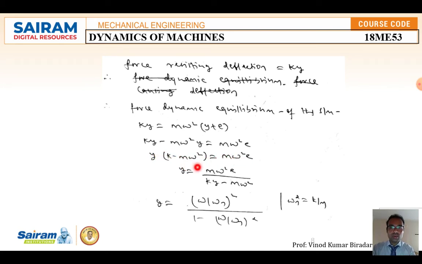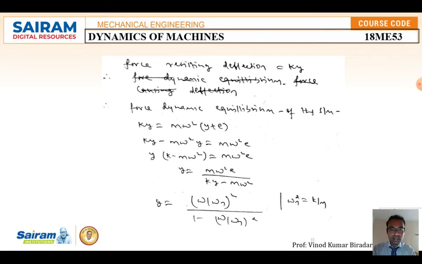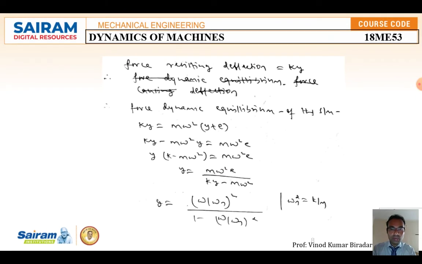So y is equal to Mω²e divided by (k minus Mω²). Here we know ωn² is equal to k by M, so this is the natural frequency. ωn is equal to the square root of k by M. Wherever ωn² appears, you substitute it here. So y is equal to Mω²e divided by...